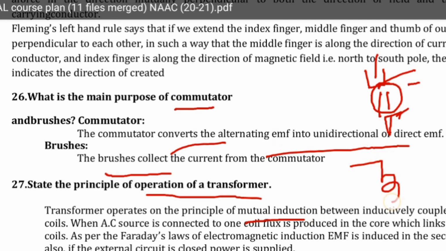Two coils. Transformer principle is mutual induction. According to Faraday's law of electromagnetic induction, an EMF will be generated. Whenever an AC source is connected to one coil, it produces the flux. That flux links with this coil.